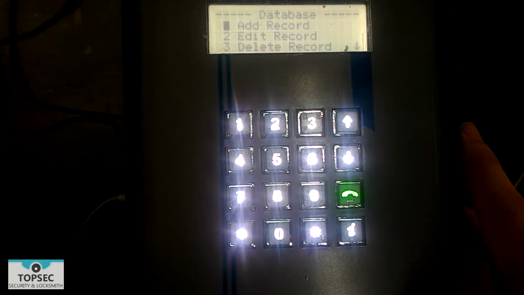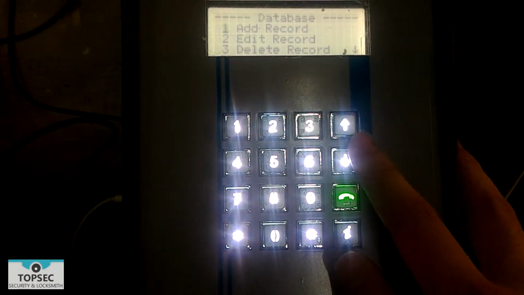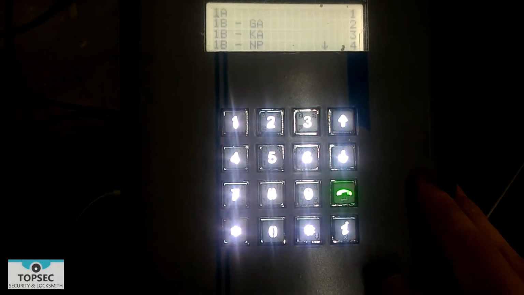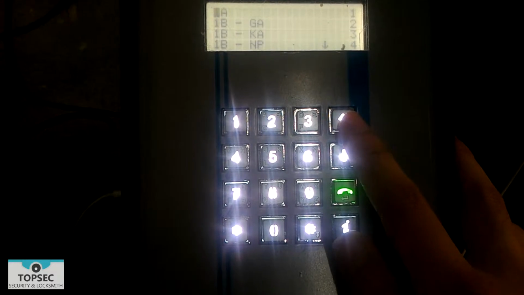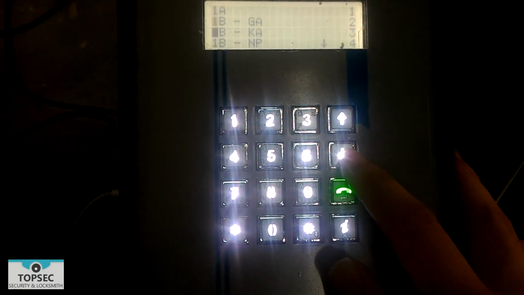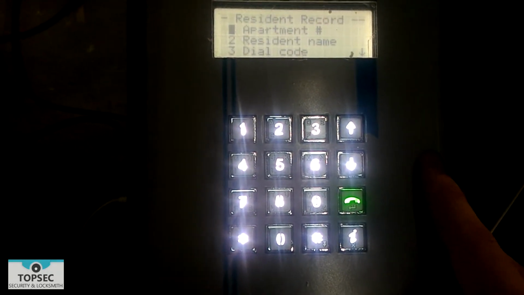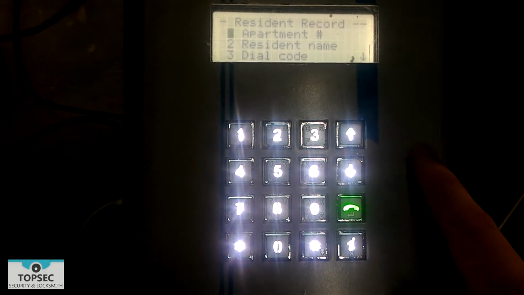To edit attendant in the intercom, select to edit record. Then look for the desired attendant. In this case, I will select 1B MP. Enter the dial code, the dial button.